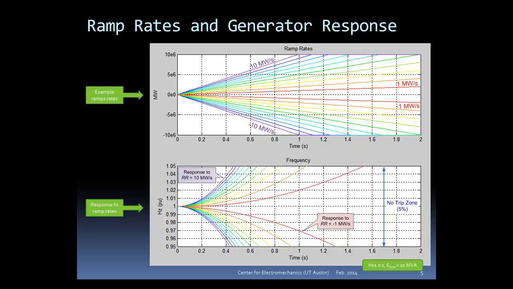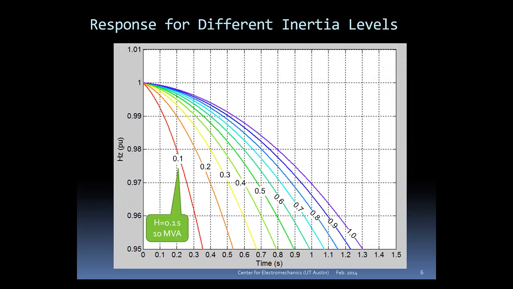Here are two charts that show the impact of ramp rates on frequency decay. The top chart shows ramp rates varying from negative 10 megawatts per second to positive 10 megawatts per second. The bottom chart shows how the frequency is expected to change if no control action is taken. You can see that the ramp rate magnitude has an important effect on how much time there is to respond to the event.